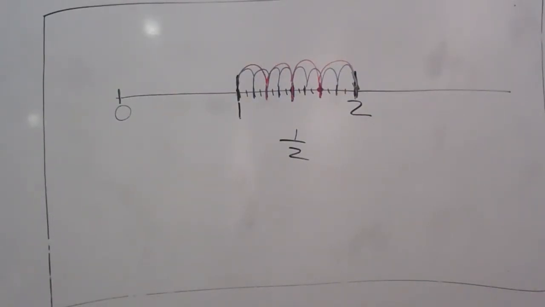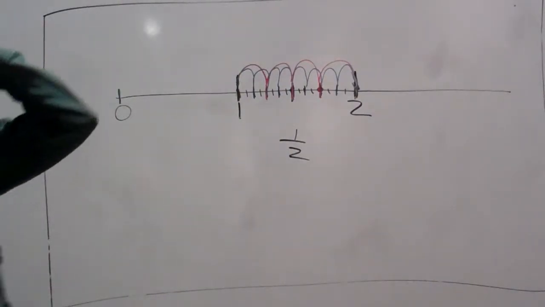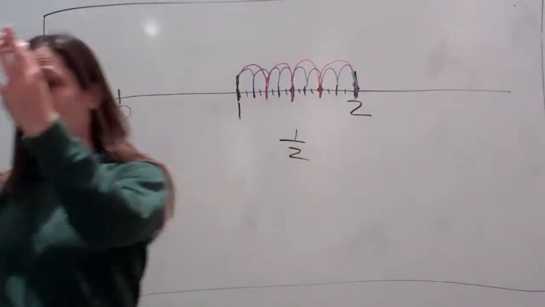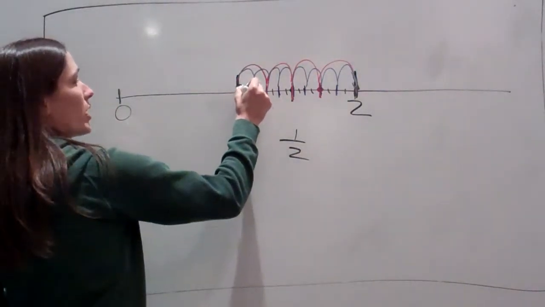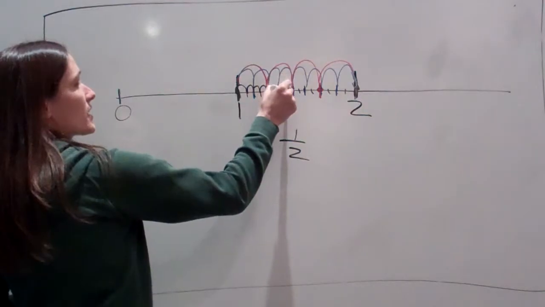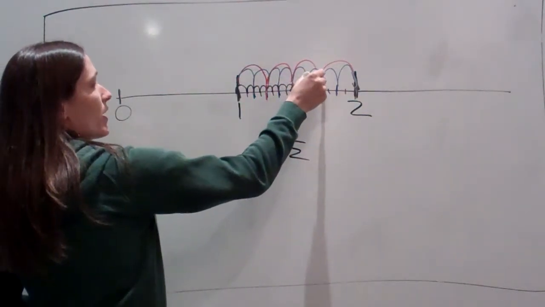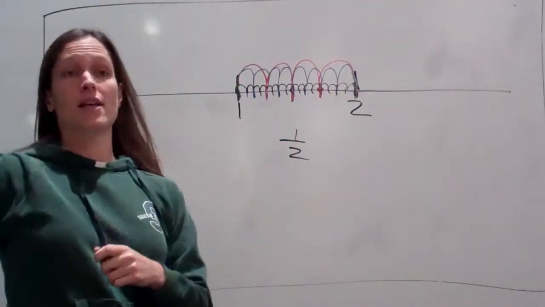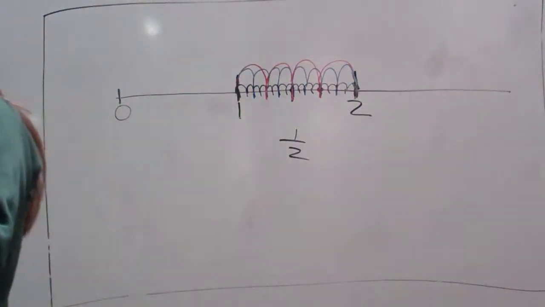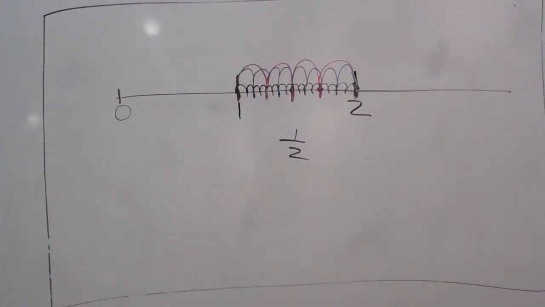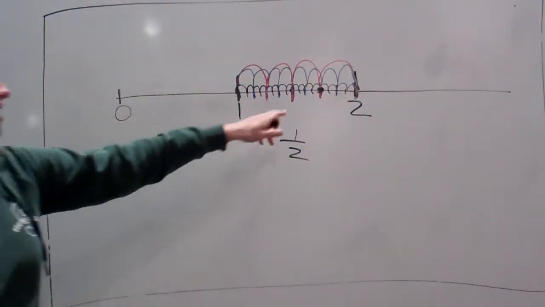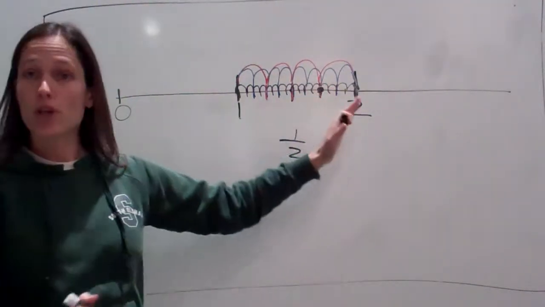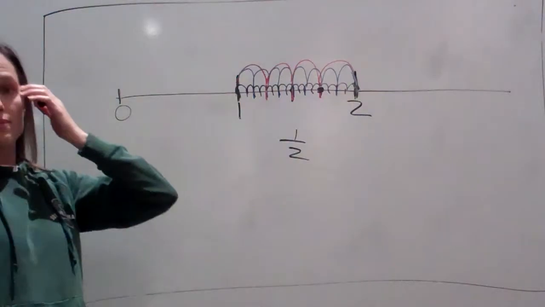Got it? And then if I had a green, which I do not, so I'm going to stick with the black. If we went to every 1, then I would be 1, 2, 3, 4, 5, 6, 7, 8, 9, 10, 11, 12, 13, 14, 15, 16 small ticks. Now here's the cool thing, is that you can just think 16ths. Let's find this out of 16ths. Let's say I didn't choose to use the blue or the red. I want to use the black. What number am I on?